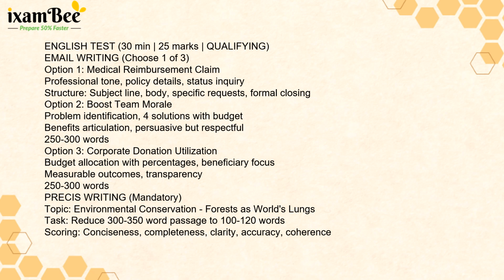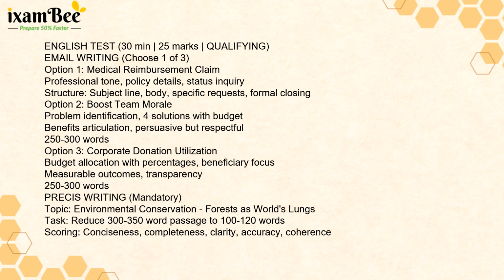Candidates got a 300 to 350 word passage, and it had to be reduced to 100 to 120 words. Scoring was on conciseness, completeness, clarity, accuracy, and coherence. Even though the English paper was qualifying, clear writing and organization was important. Since it was rated the easiest section in the analysis, strong candidates could easily ensure qualification here.